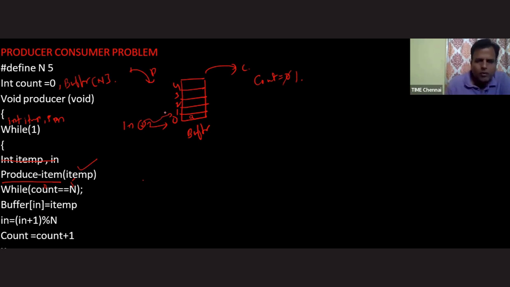Why am I taking the mod operator here, sir? Because after keeping 5 elements inside the buffer, the producer will try to keep the 6th element on the 0th slot, because chances are that when the producer is keeping some element, at the same time the consumer can also consume an item from the buffer. So maybe this slot can be freely available if the consumer is consuming the item from the buffer. That's why, sir, we are using the mod operator. After keeping 5 elements, the producer will come back to here. If it is freely available, it will keep the 6th element on the 0th slot. If it is not freely available, then it will get blocked. Okay, fine, which makes sense.